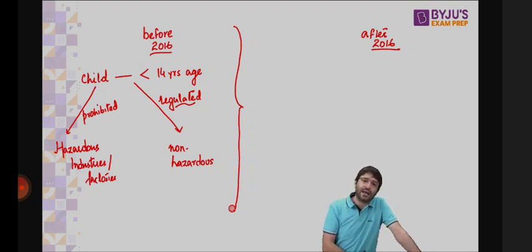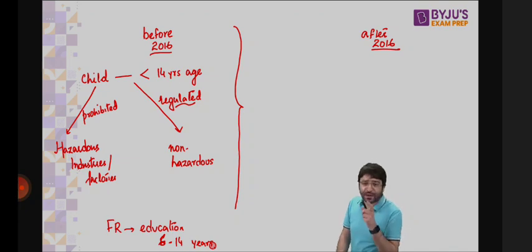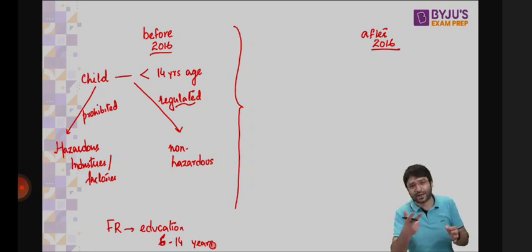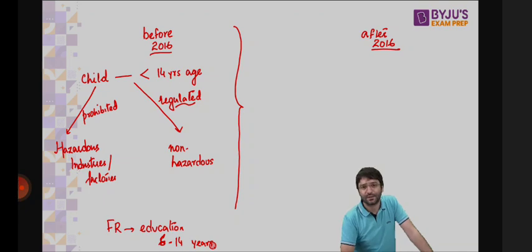And on the other hand, we are saying that you have a fundamental right to education for all children in the age group of 6 to 14 years. Free compulsory primary education is a fundamental right under Article 21A of the Constitution. But on the other hand, we are saying that children less than the age of 14 can work in non-hazardous industries. How can you work and study at the same time? These two rights conflict with each other. That's how in 2016 the law was amended. Further, when we are talking about child labor, what is the definition of a child?